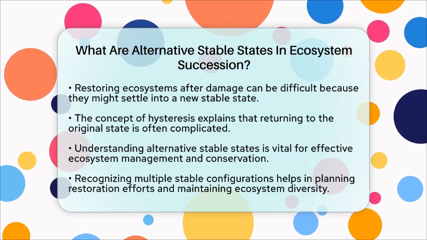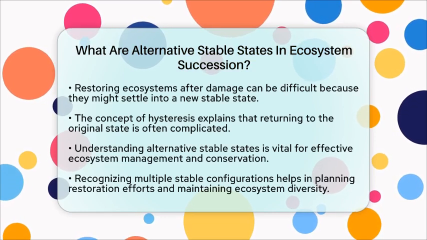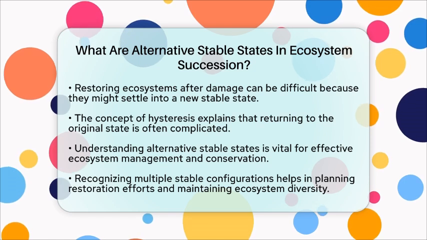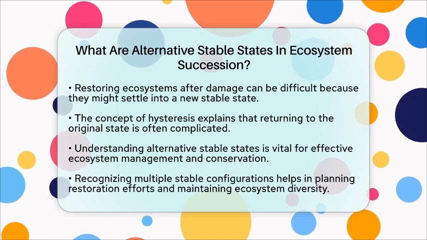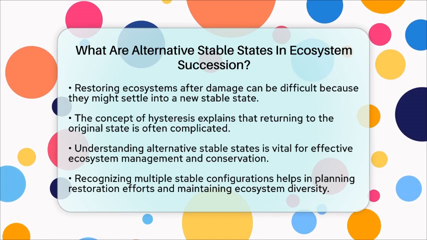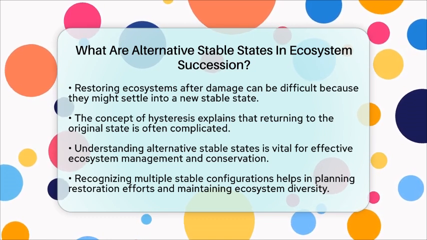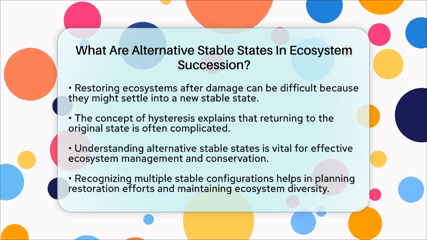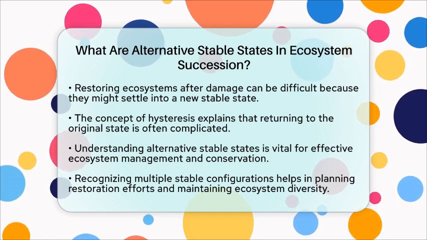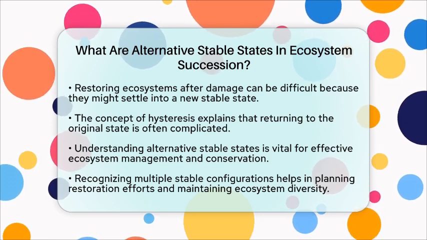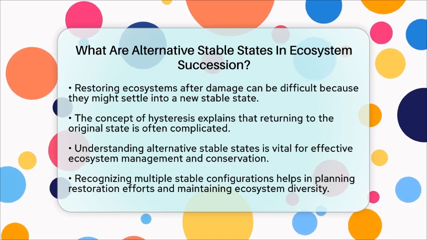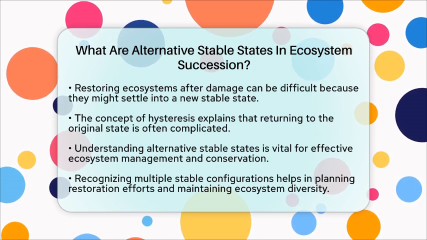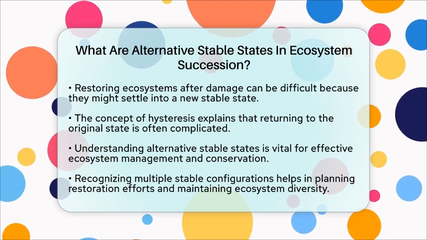Knowing about alternative stable states is important for managing ecosystems. It shows us that small efforts might not be enough to change an ecosystem's condition if it has already shifted into a different stable state. It also helps us recognize that ecosystems can have multiple ways of existing, and that disturbances can push them into new, stable configurations. This understanding guides conservation and restoration efforts, helping us protect the diversity and health of ecosystems over time.